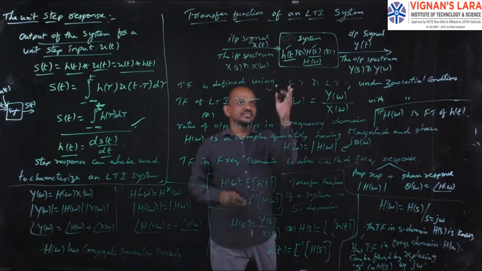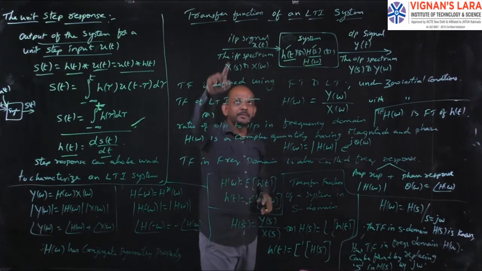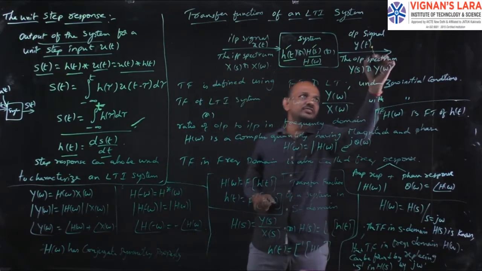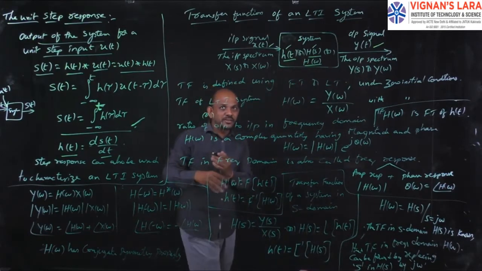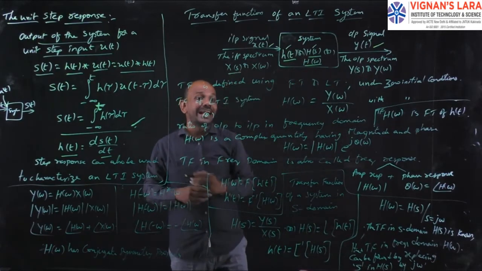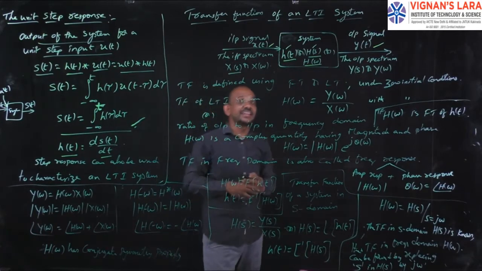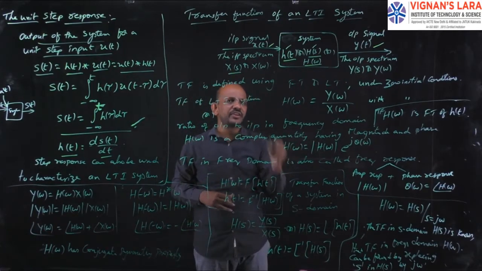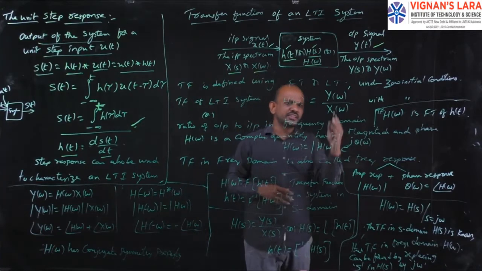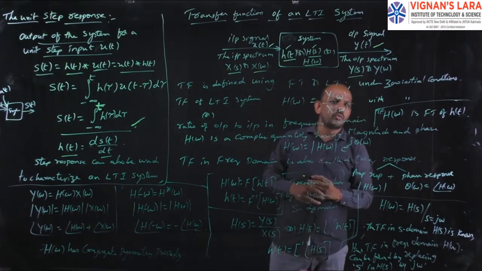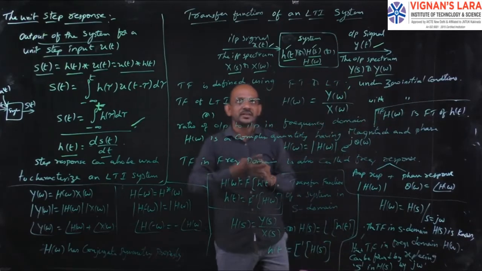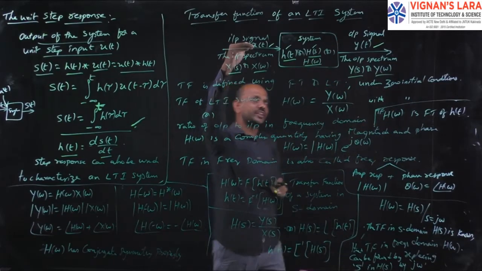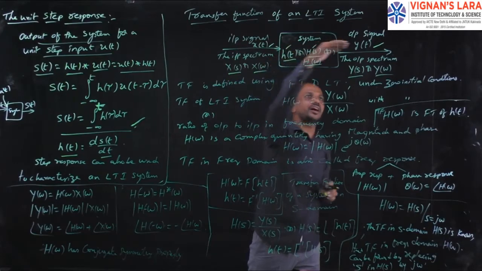So I consider a system with impulse response h of t, the input signal is x of t and the output signal is y of t. The input spectrum in the s domain is X of s, and in the frequency domain it is X of omega. In the same way, the output spectrum in the s domain is Y of s, and in the frequency domain it is Y of omega. Simply, x of t, h of t and y of t form a set.